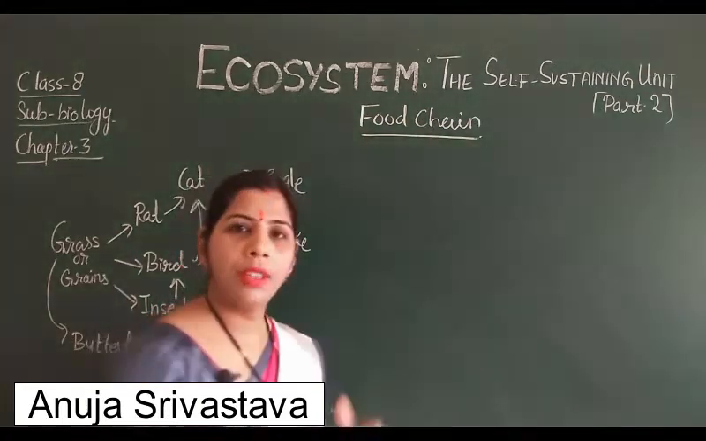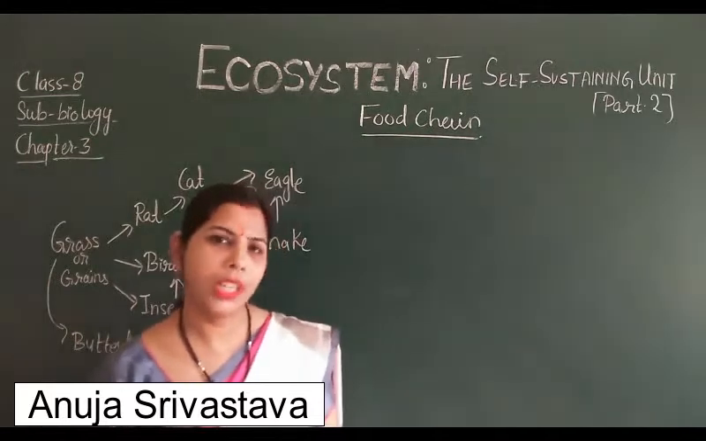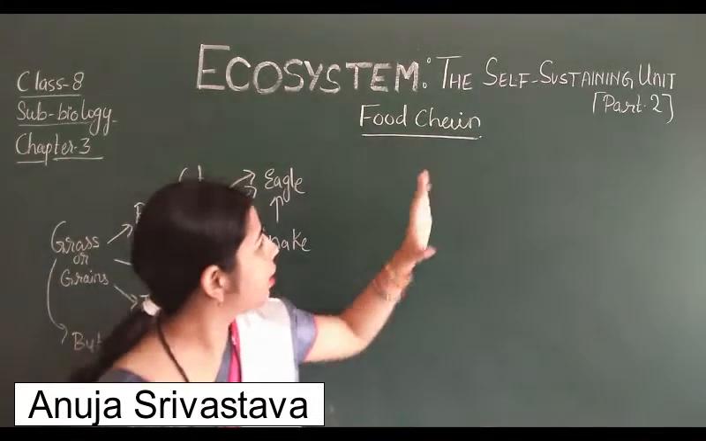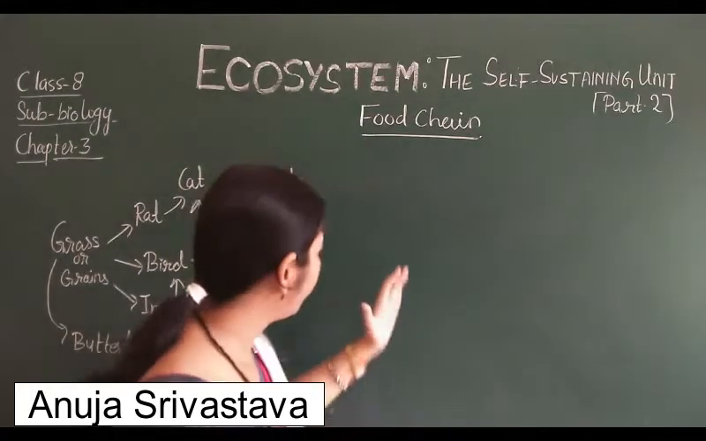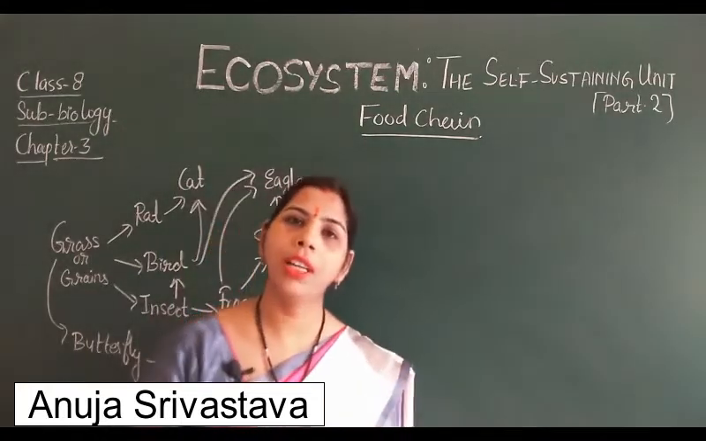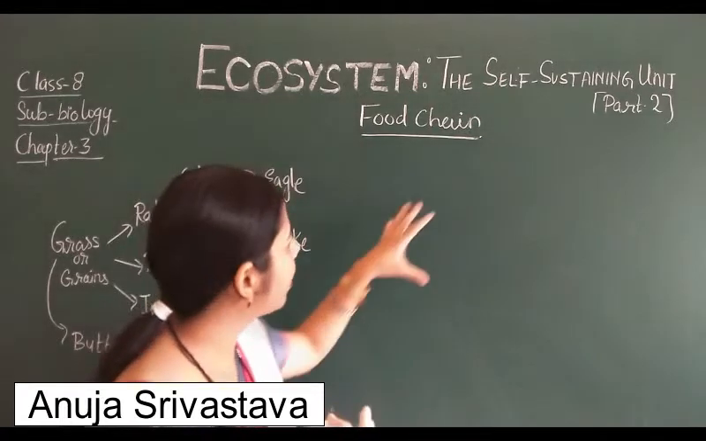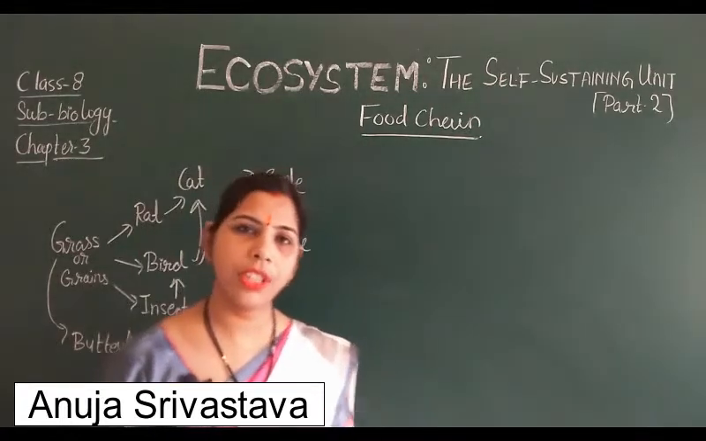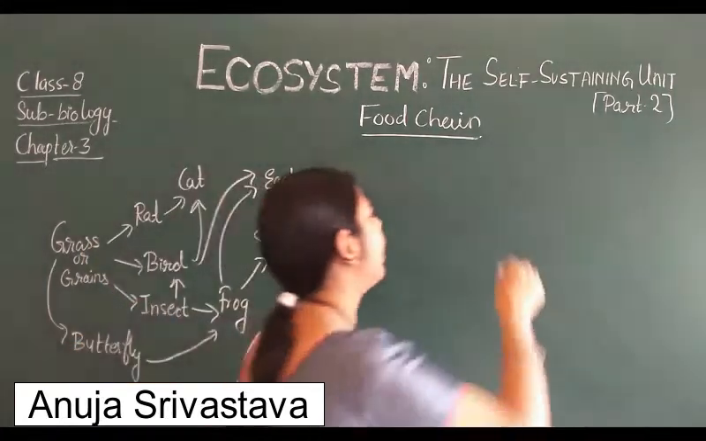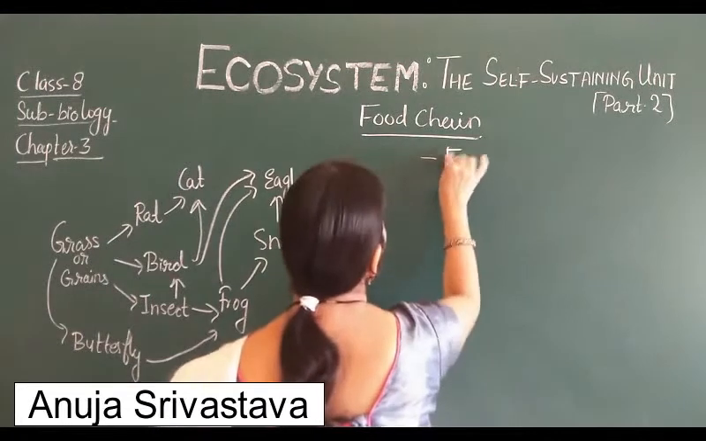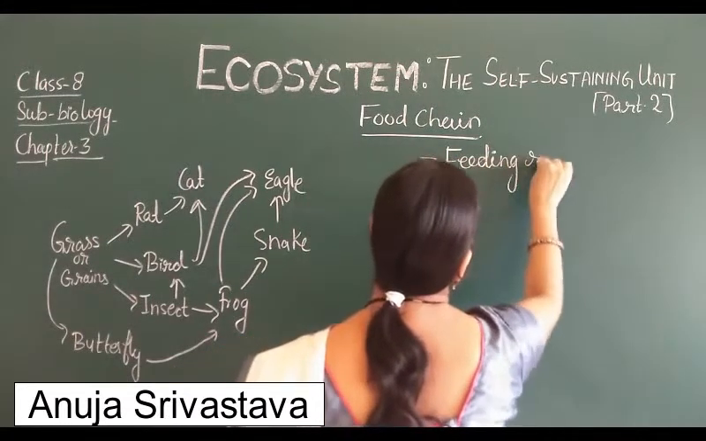When we hear the name food chain, what is the meaning of food chain? It is related to the chain which is formed through the feeding relationship. That means one organism depends on another for its food requirement, and this food requirement makes a chain-like structure. That chain is known as the food chain, and in a proper way we can write it is a feeding relationship